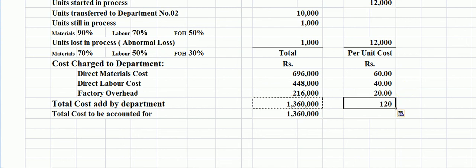So this is the total per unit cost. Now we add again here.